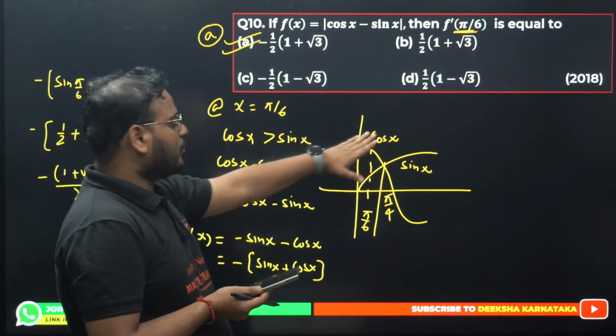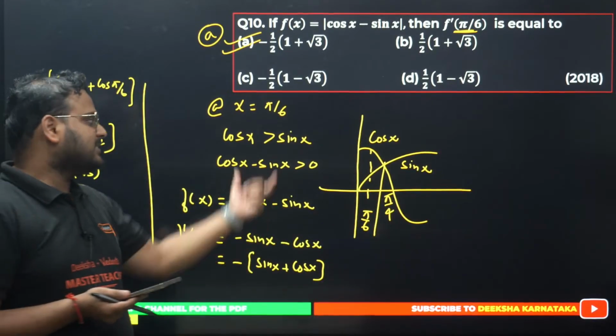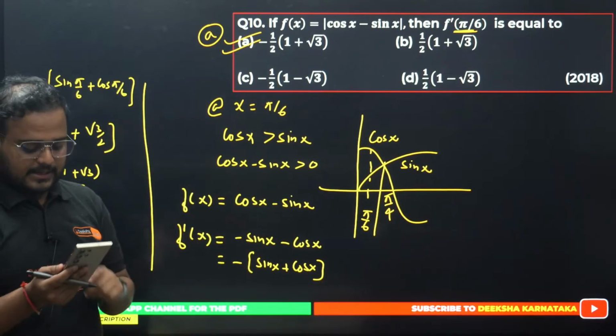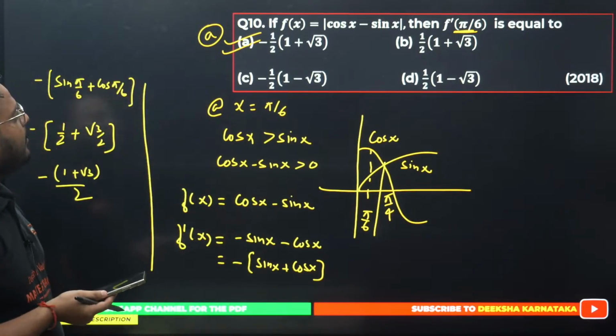So how do you solve it? Cos is more than sine, of course the difference will be positive. Hence the mod opens with the plus sign, not the minus sign. Yes. So clear, Purni? Very good. It's a very good question.